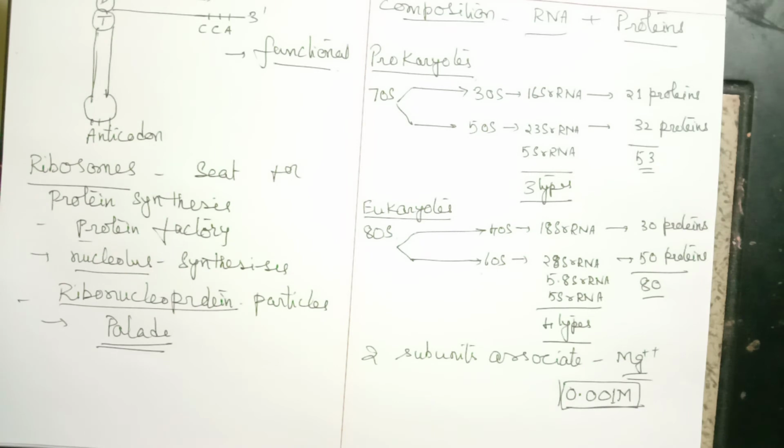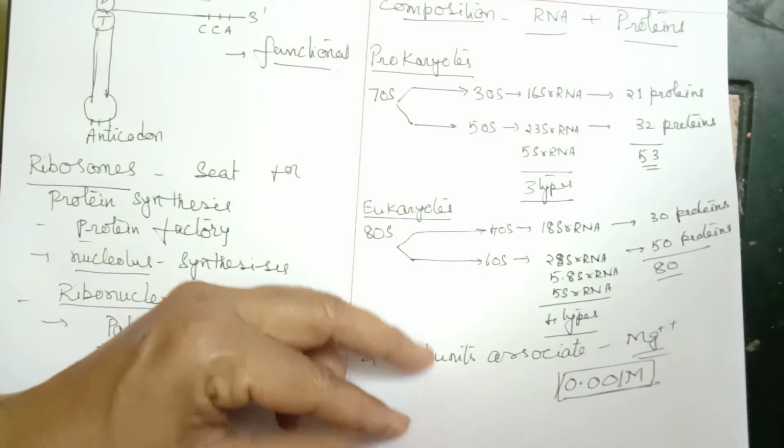The next requirement after ribosomes is amino acids and enzymes. First we will see what an amino acid is and how it functions. The next requirement for translation is the amino acid.